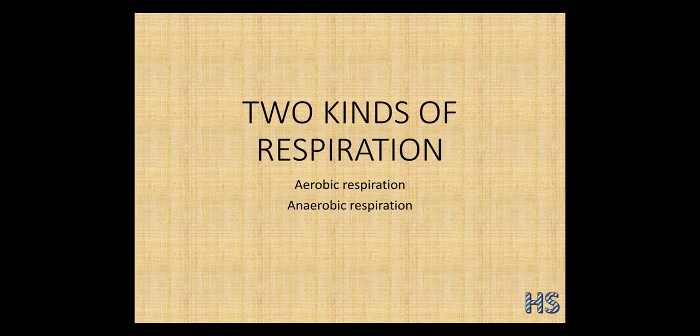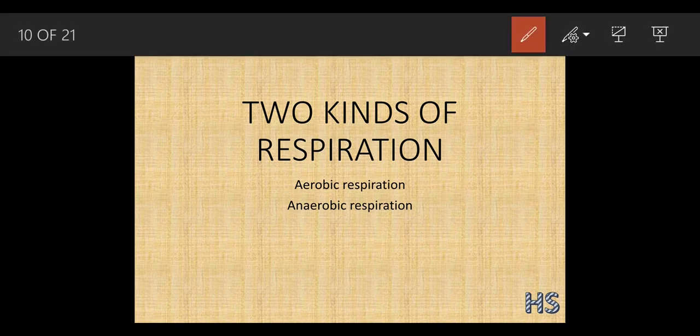Now there are two types of respiration which we are going to see: aerobic respiration and anaerobic respiration. Aerobic respiration is respiration which occurs in the presence of oxygen. I have already said this in the start. Aerobic means with air. So what does anaerobic mean?